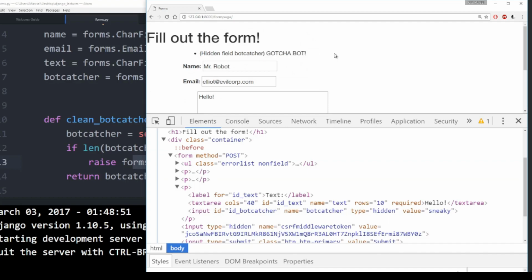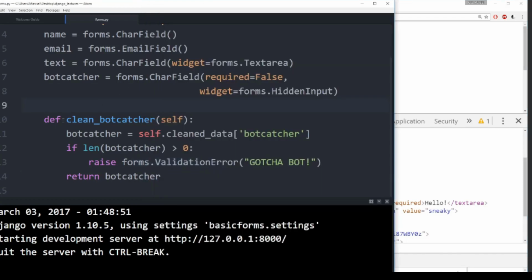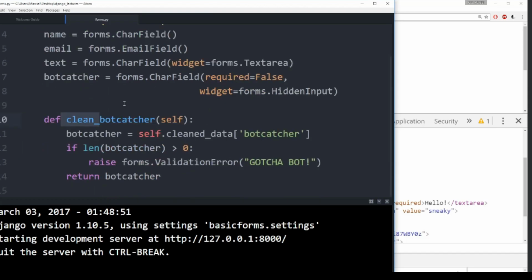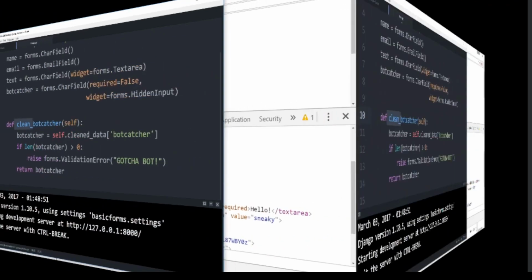So that's the very basics of how you can use a clean underscore method inside of your form to do your own validation. But now let's show you how you would more realistically use validation once you are building your own website using Django's built-in validators.